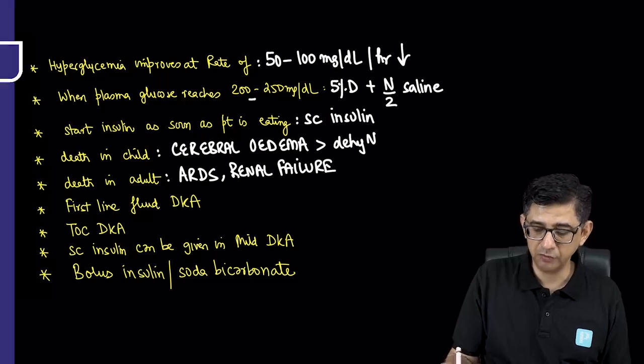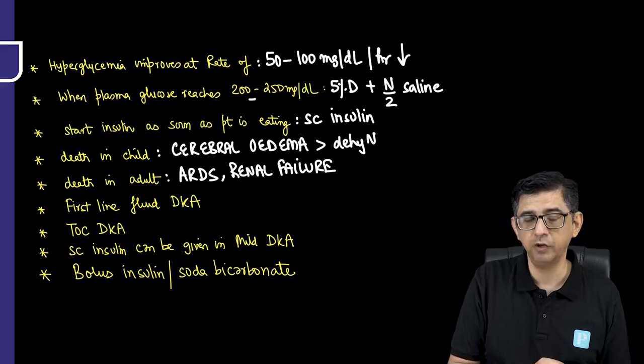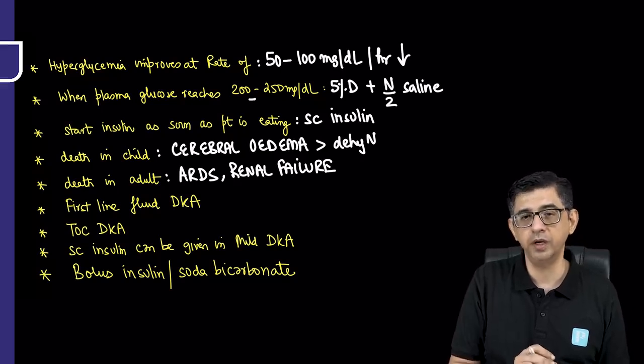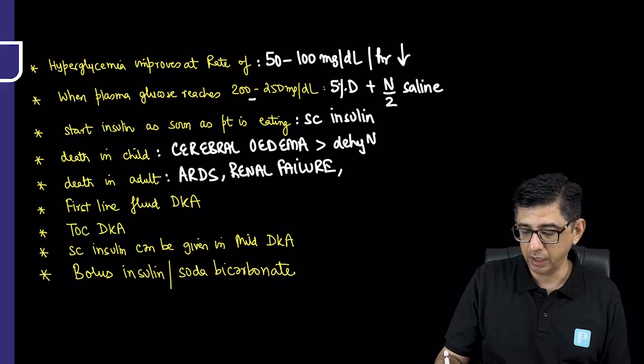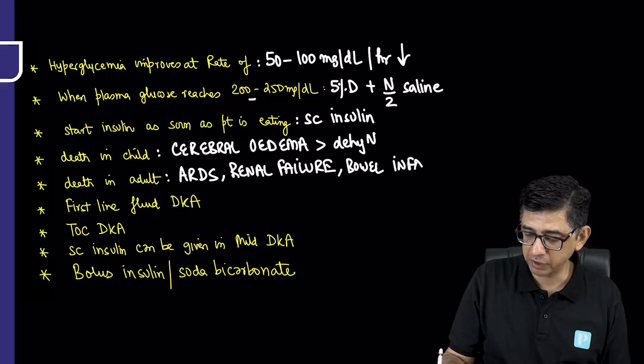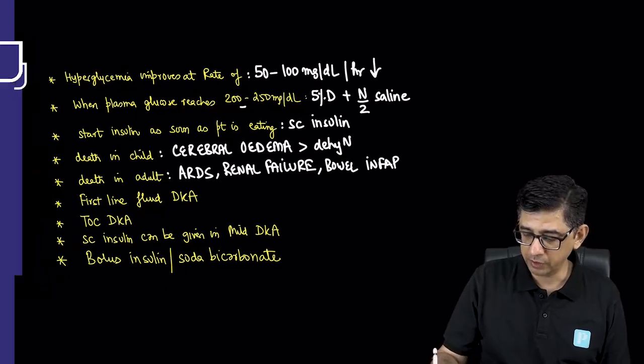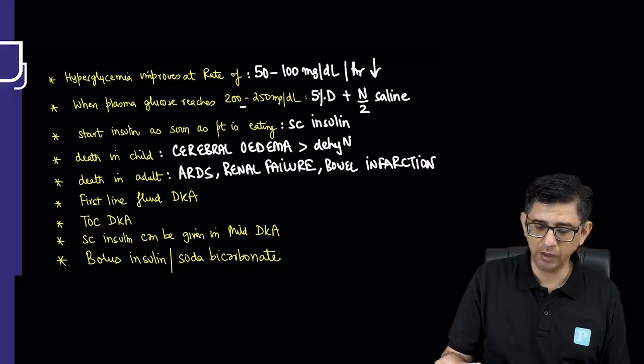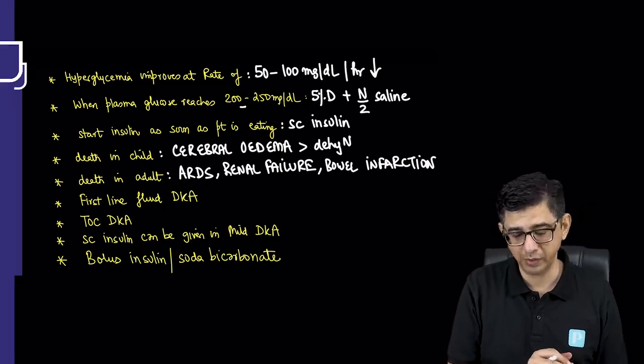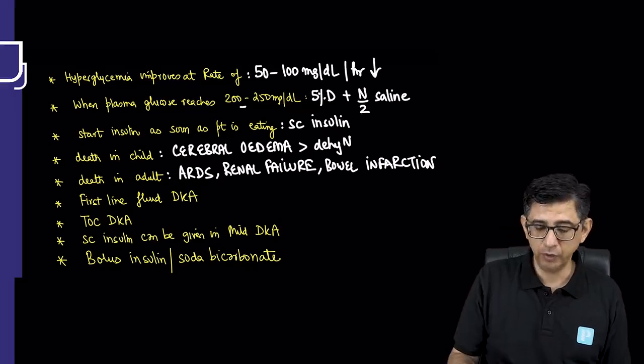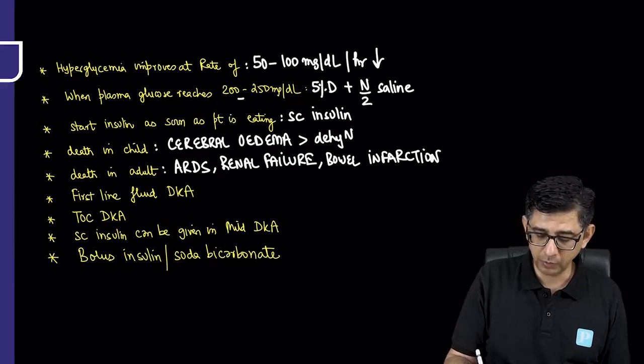And if you cause a significant volume depletion, that can trigger acute kidney injury, so renal failure can set in. And apart from this, the dehydration component can even bring about a bowel infarction. So there are multiple reasons why these patients can die, but one of the important ones is acute respiratory distress syndrome.